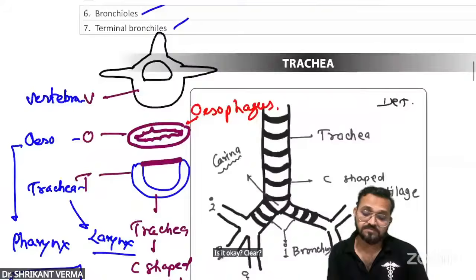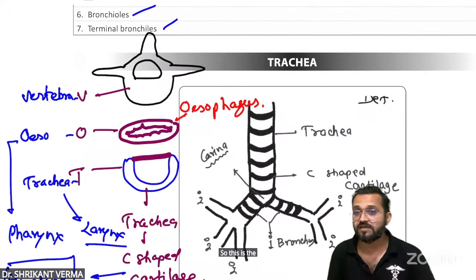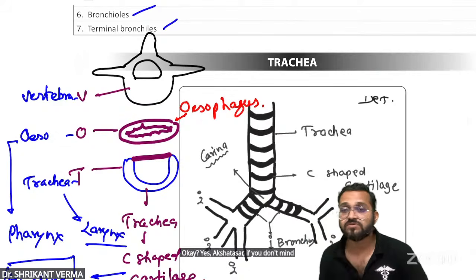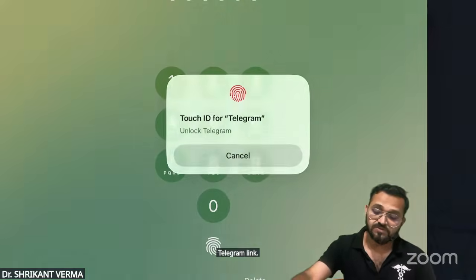Clear? So this is the your trachea part. Okay. Yes, Akshata sir, if you don't mind, please send your telegram link. Hello भाई, जो बच्चों को नहीं मिला टेलीग्राम लिंक, you can stay tuned here.